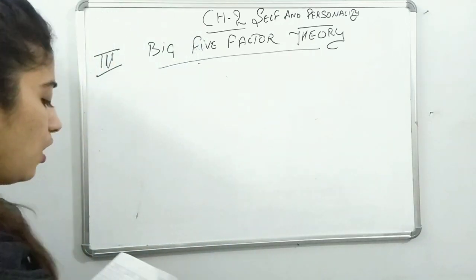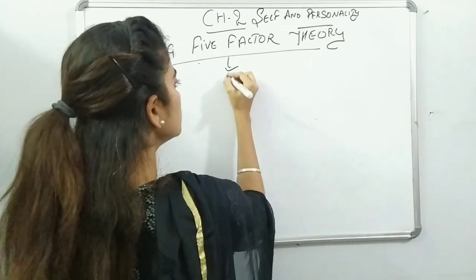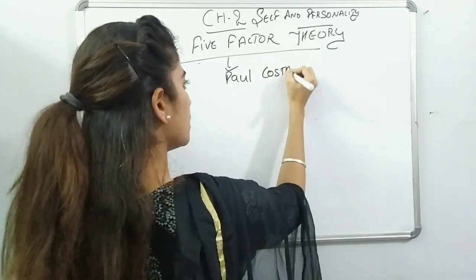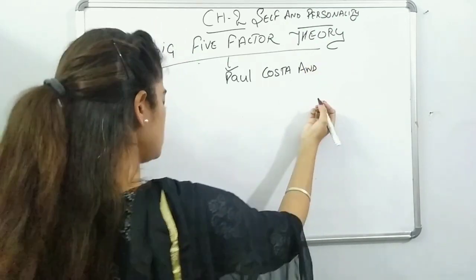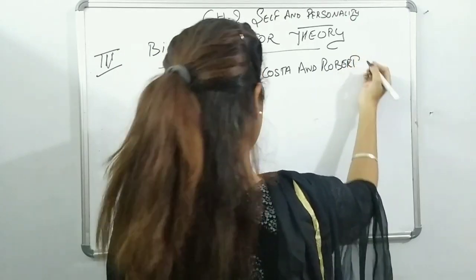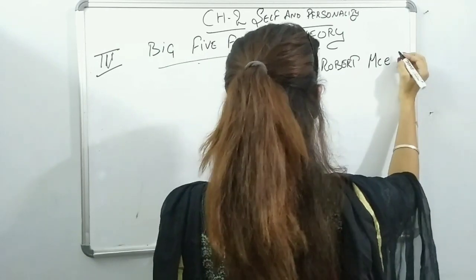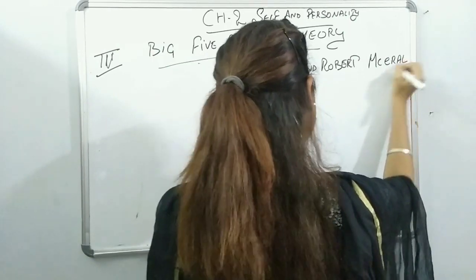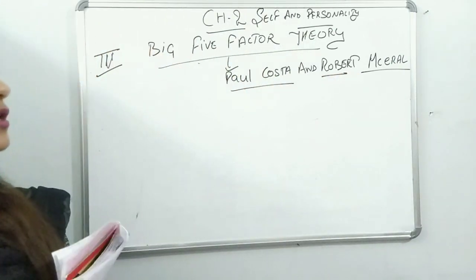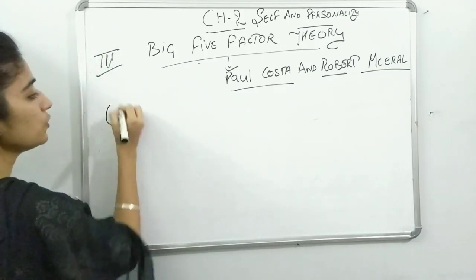In this theory, we talk about five characteristics, and this was given by Paul Costa and Robert McCrae. They have given this theory and explained the five factors.